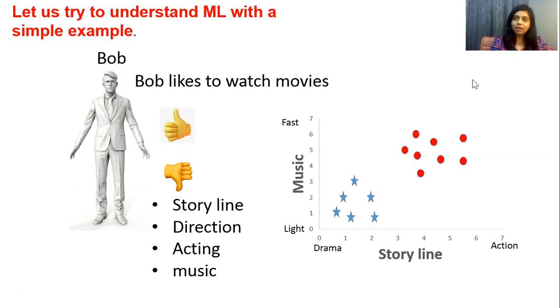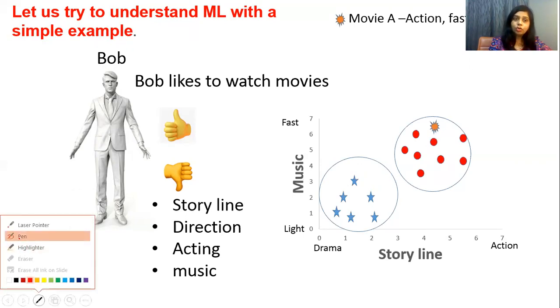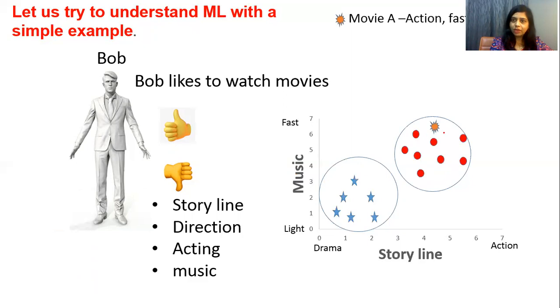Now let's take examples one by one. Circle these two classifications. Movie A is an action movie with fast music, and hence it is obvious that it will fall in this category somewhere here. There are very high chances that Bob would like this movie, and hence he will watch it.